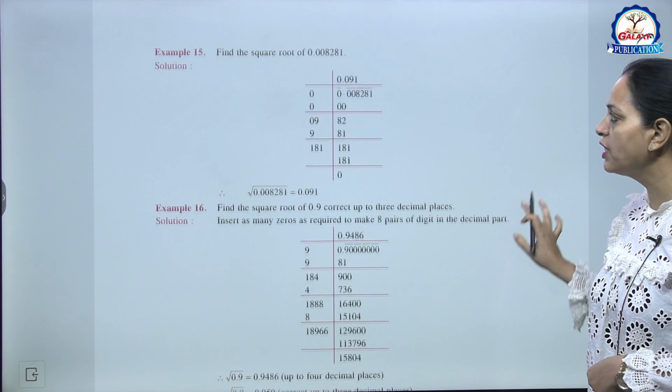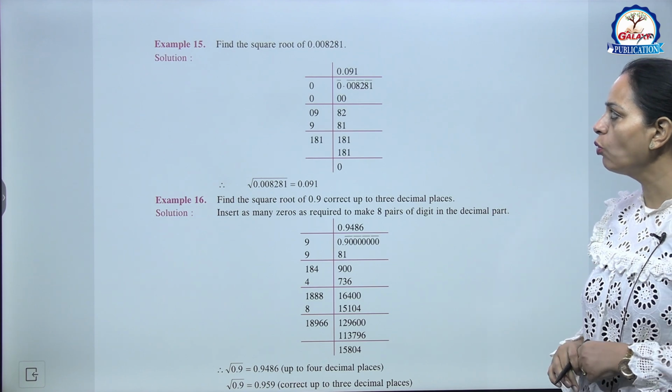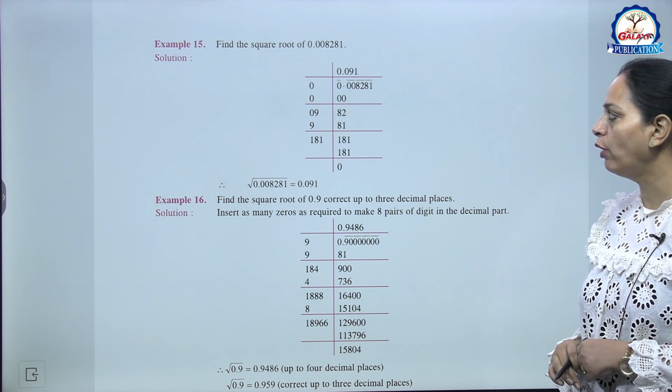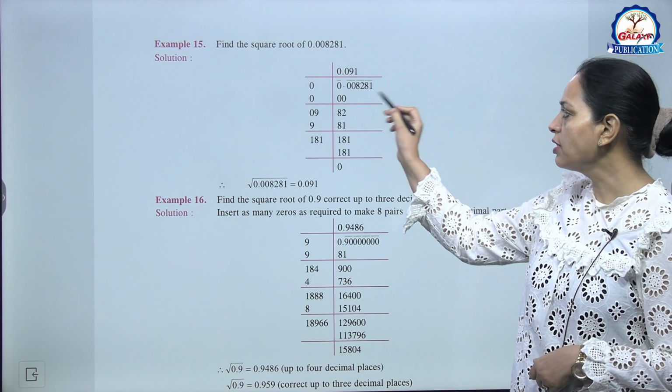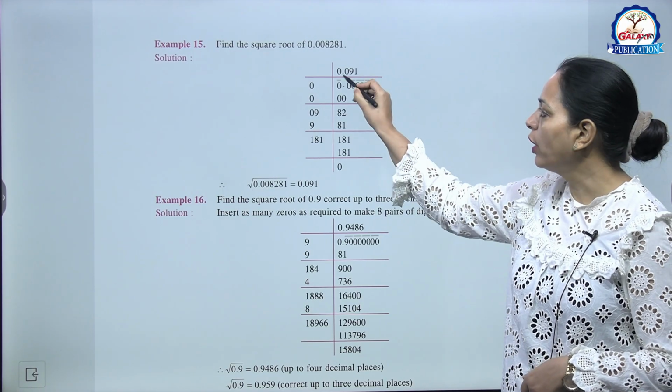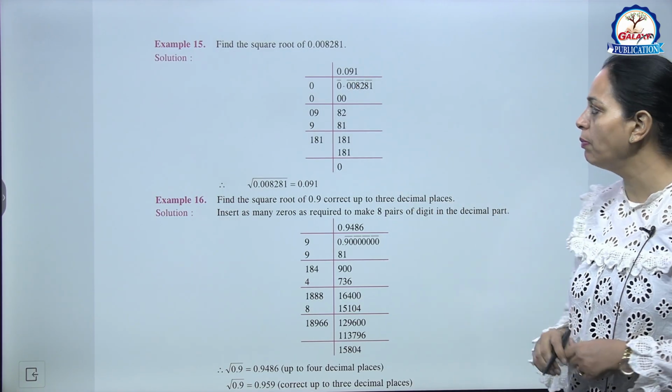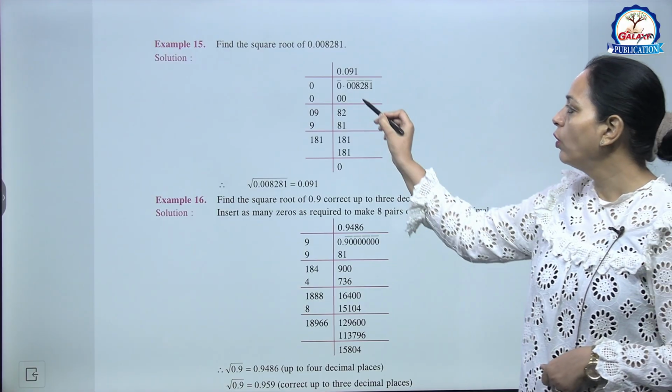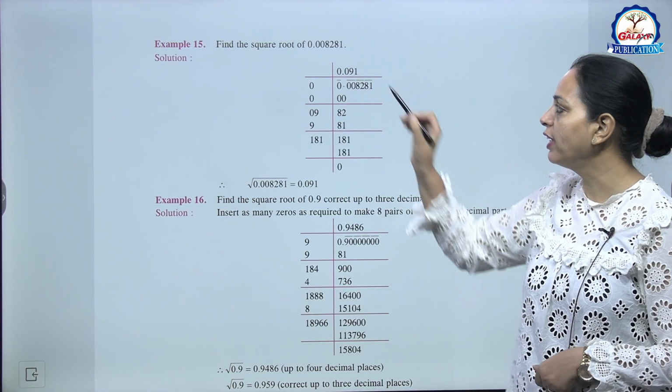Now example 15. Find the square root of 0.008281. So start pairing. तो आपके पास क्या है, whole part 0 है, तो here whole part 0 question में भी. So 0 point. Now again 0 here, so we will write here 0.